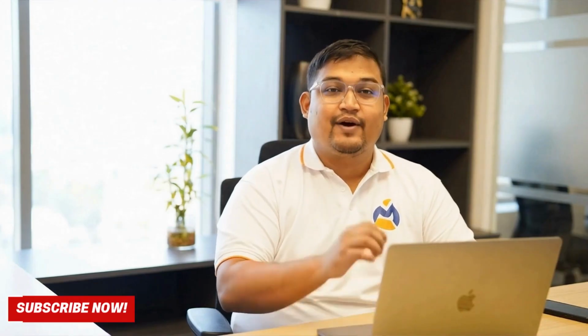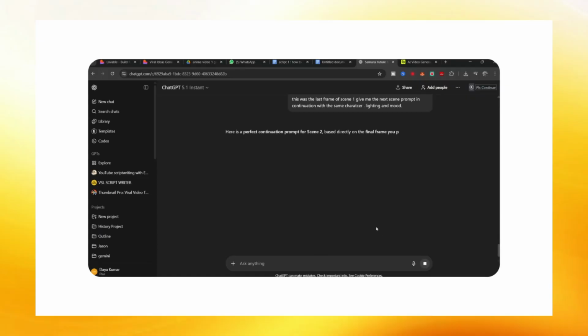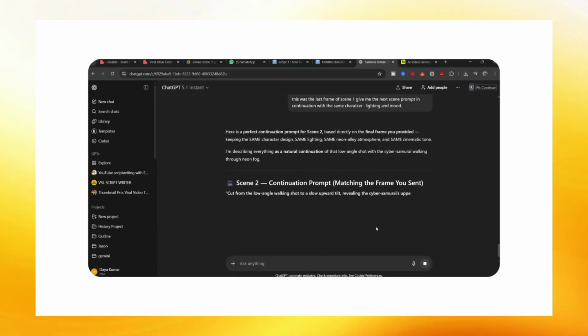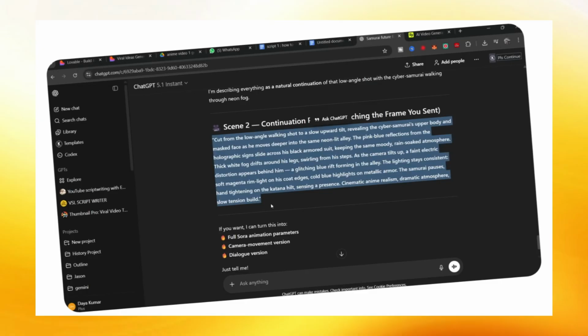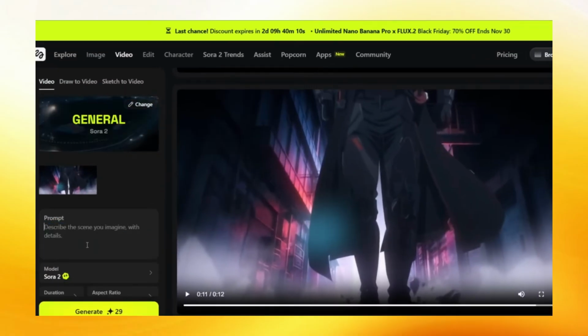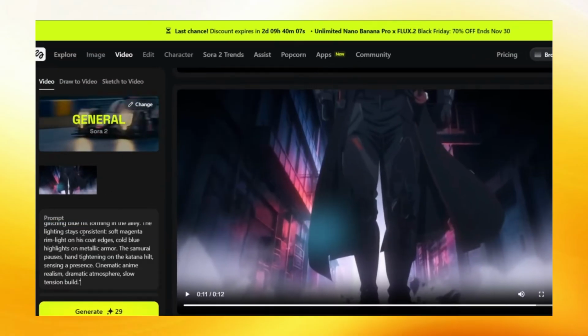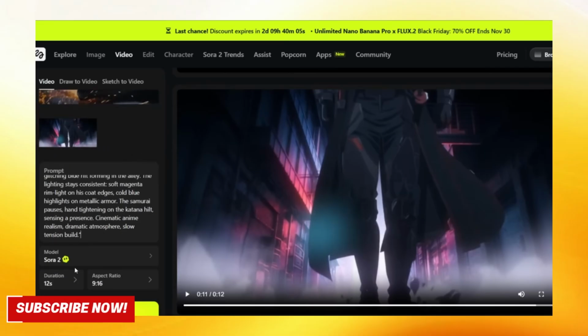See this prompt box right here? This is where we'll paste the prompts that ChatGPT gave us back in step 2. Let's start with scene 1 from our story. A cyber samurai walks through a rain-soaked neon alley. We'll copy that exact prompt from ChatGPT and paste it right here inside the Sora 2 prompt box. Now under the model section, make sure to select Sora 2. That's the one we'll be using to generate our anime scenes. For the duration, set it to 12 seconds. That's the perfect length for one cinematic shot.